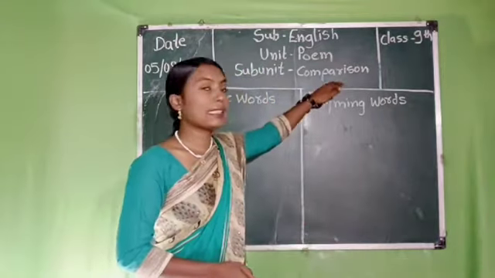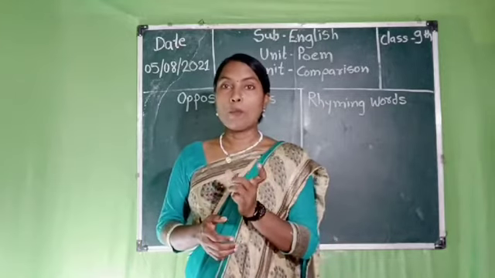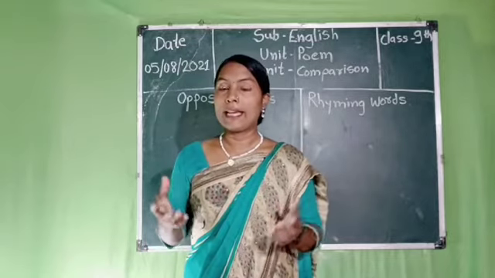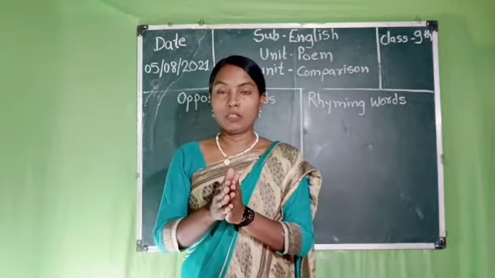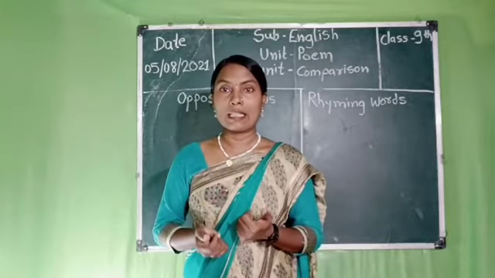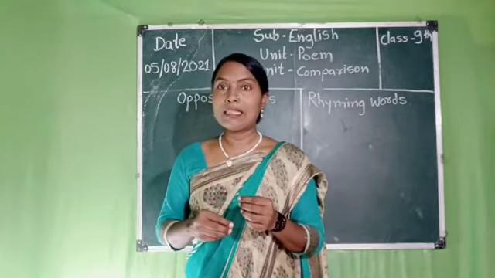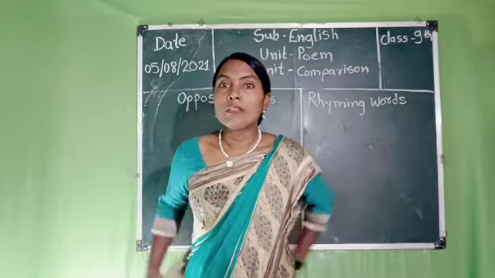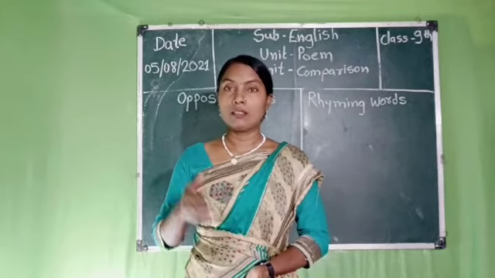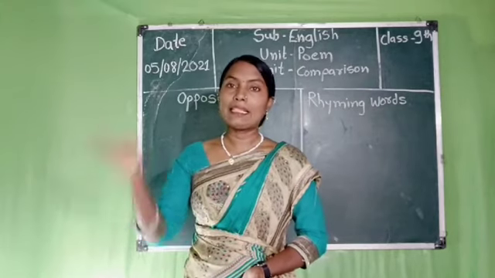In this comparison poem, students, we have so many opposite words compared with each other. That's why in the poem we have also seen some rhyming words, as well as some opposite words.